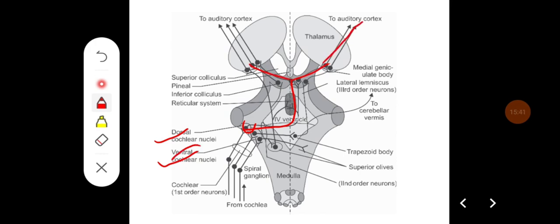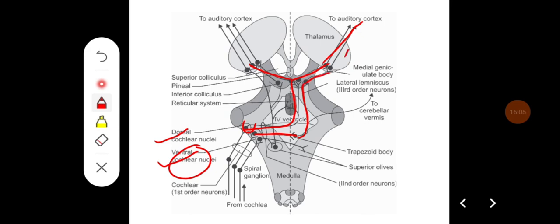If you see the ventral cochlear nucleus, some of the fibers go to the trapezoid body, and from the trapezoid body the third order neurons arise, they go to the medial geniculate body. From there they go to the auditory cortex.